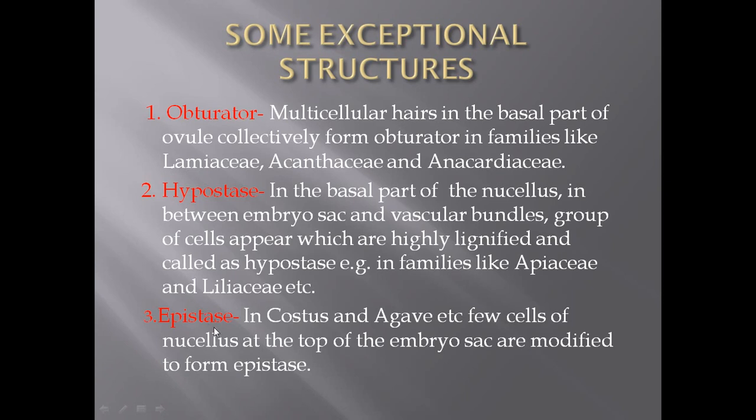Then the third type of structure is called the epistase. In contrast to the hypostase, in genus Costus and Agave, a few cells in the top part of the nucellus get modified and lignified to form the epistase. So these are some exceptional structures which are reported from few members of few families.